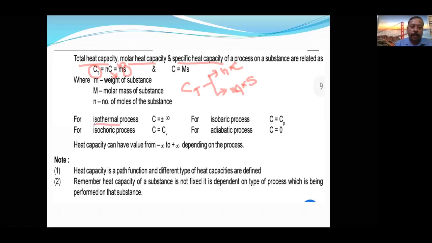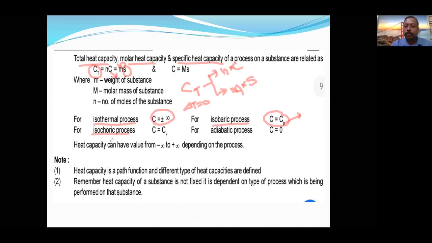For isothermal process, isothermal means simple, delta T is equal to 0. In the denominator, delta T is equal to 0. Then something upon 0 will be infinite. Okay. For isobaric process, it is already told C is equal to Cp. P shows that pressure is constant. For isochoric, these types of process we have already studied.